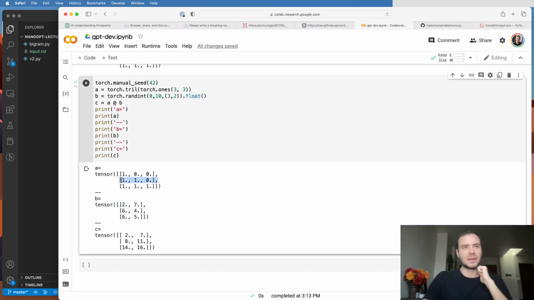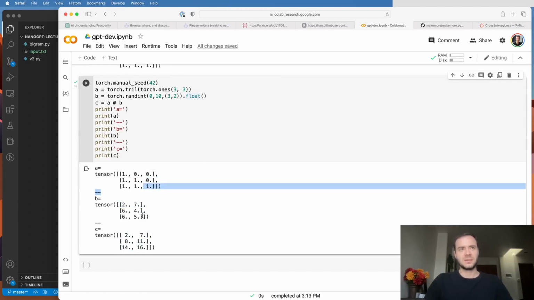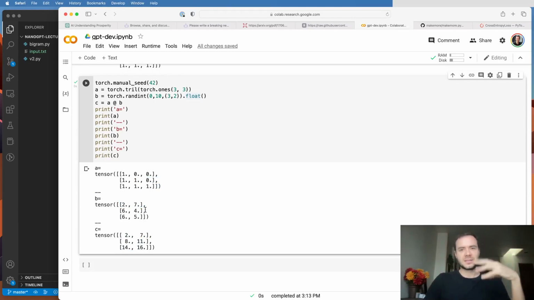Now here we have 1 1 0. So 1 1 0 dot product with these two columns will now give us 2 plus 6, which is 8, and 7 plus 4, which is 11. And because this is 1 1 1, we ended up with the addition of all of them. So basically, depending on how many ones and zeros we have here, we are doing a sum of a variable number of these rows, and that gets deposited into C. Currently we're doing sums because these are ones, but we can also do average, right? And you can start to see how we could do average of the rows of B in an incremental fashion.